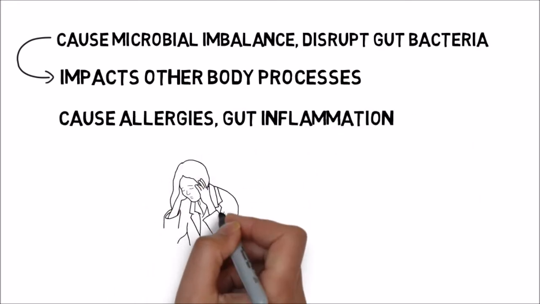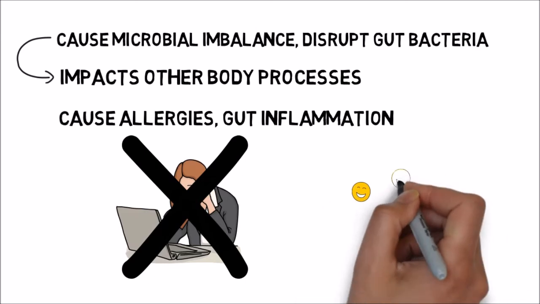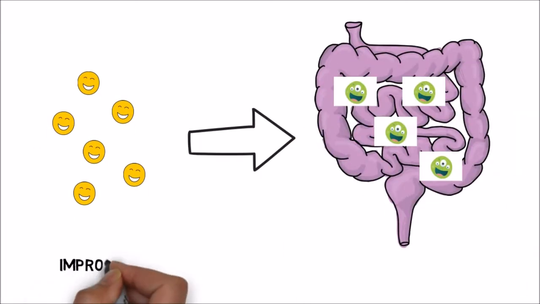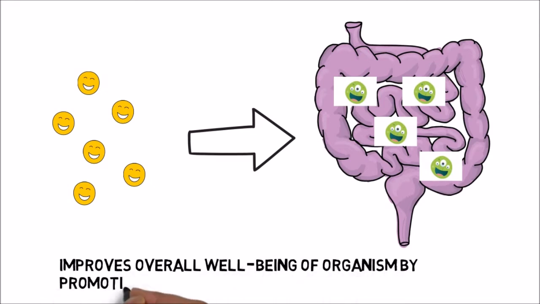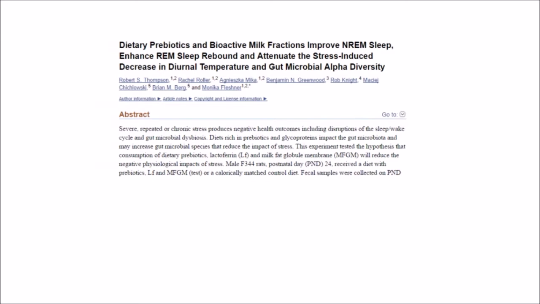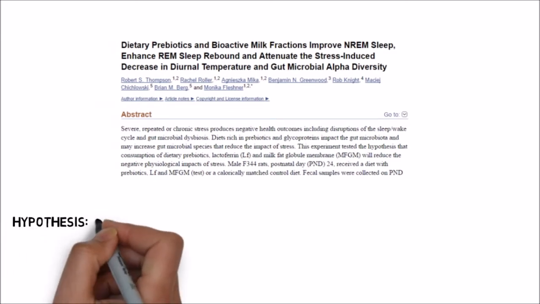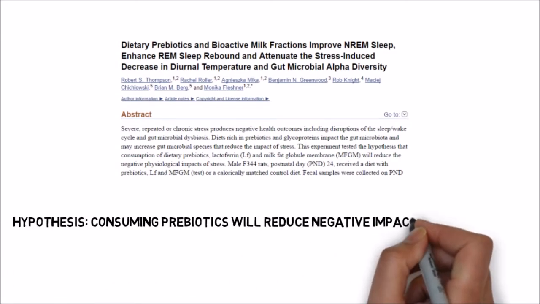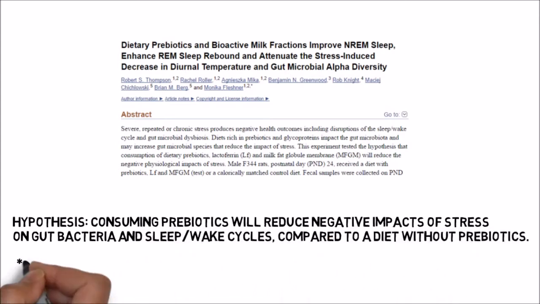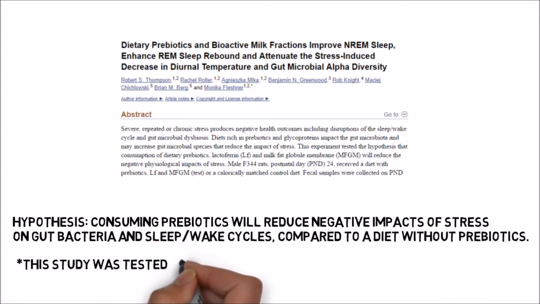One proposed way to combat the negative effects of stress is to consume prebiotics. Prebiotics are substances that can induce the growth and activity of the bacteria within the organism to improve its overall well-being. G. Wayne Burdell now returns to the article and finds researchers hypothesized that consumption of a test diet of prebiotics would reduce negative impacts of stress exposure on sleep-wake cycles and the gut microbiota community when compared to a control diet lacking prebiotics.